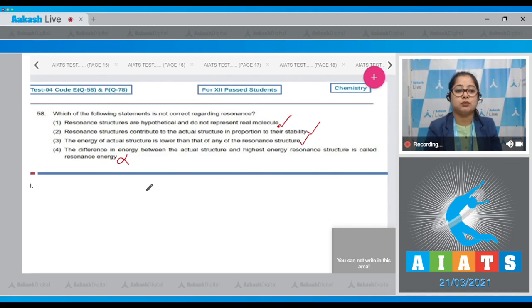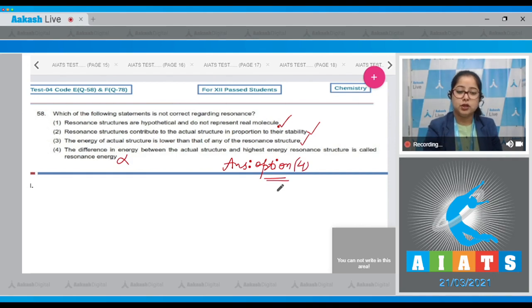The difference in energy between the actual structure and the highest energy resonance structure is called resonance energy. This is an incorrect statement, as the difference in energy between the actual structure and the lowest energy resonance structure is known as the resonance energy. That means the correct answer for this question is option number 4.